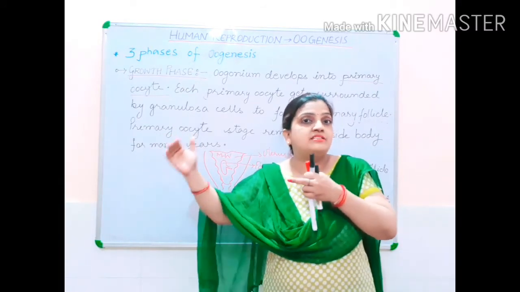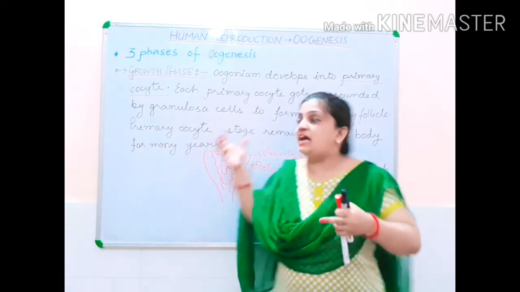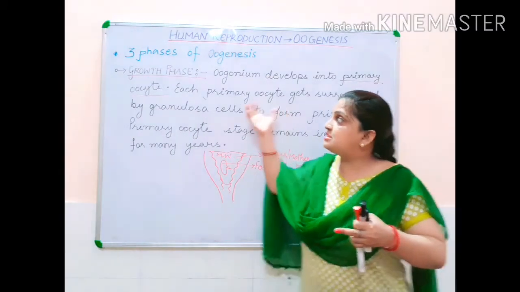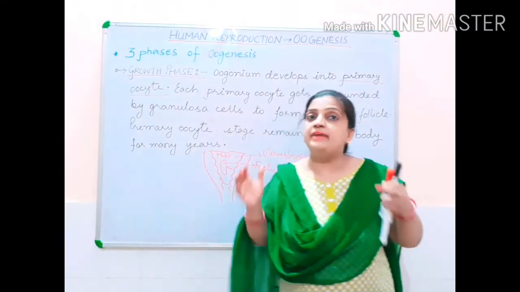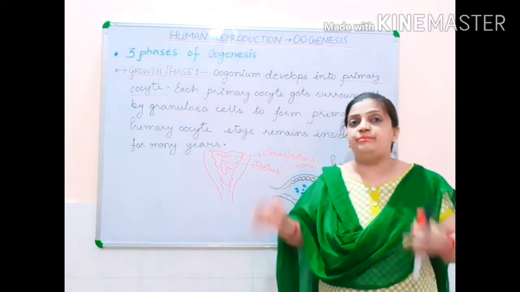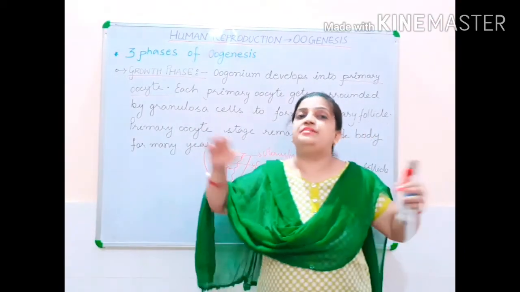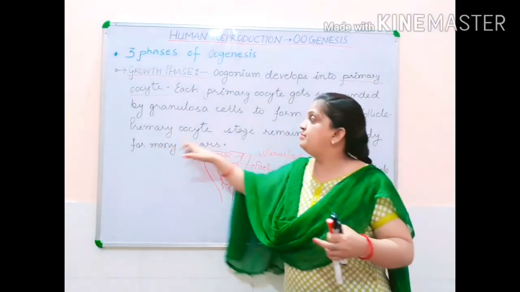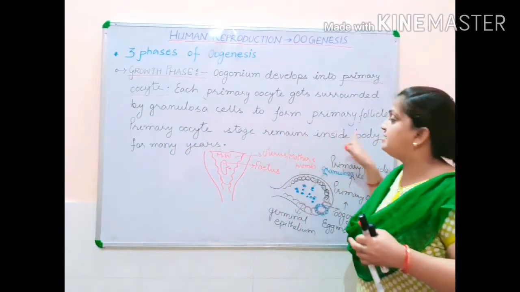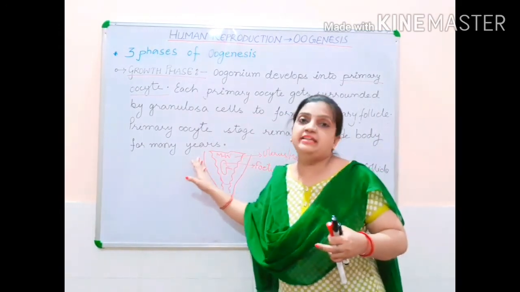So many years. So this primary oocyte, or this growth phase stage I am talking about, remains inside the body of a female for such a long period. It means the primary oocyte stage remains inside the body for many years.